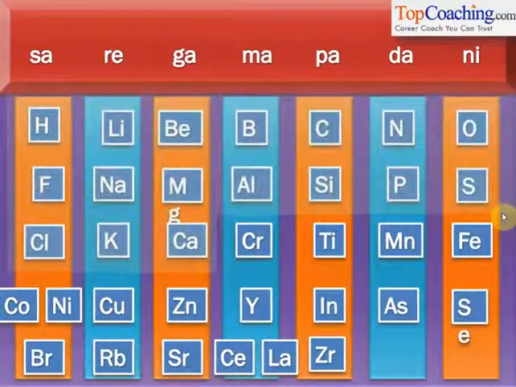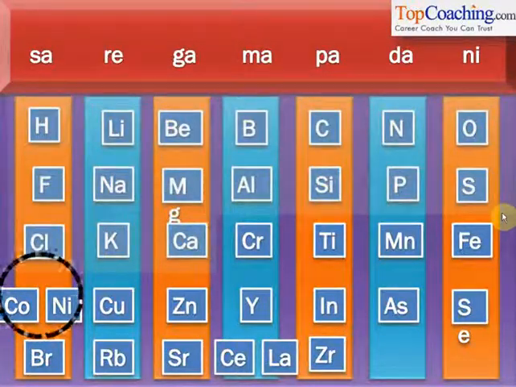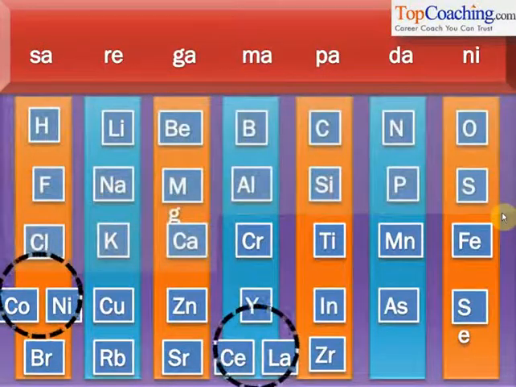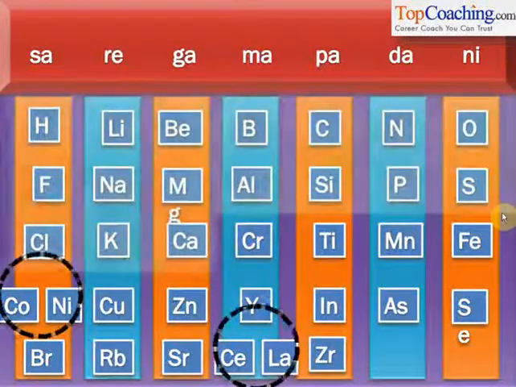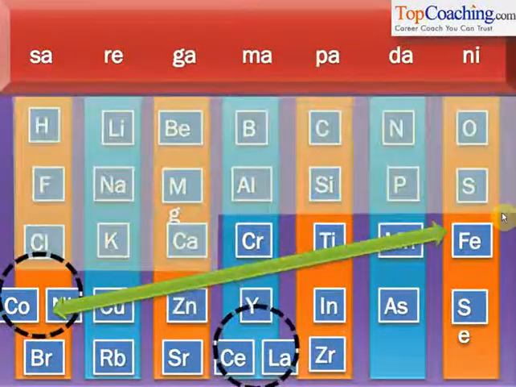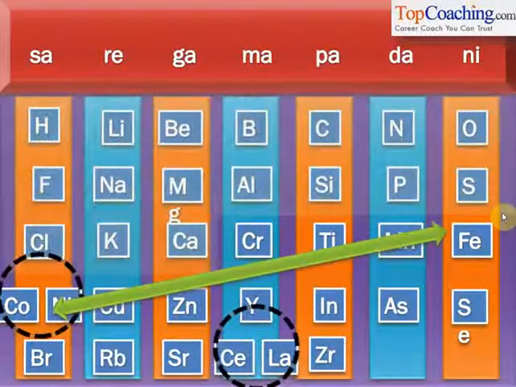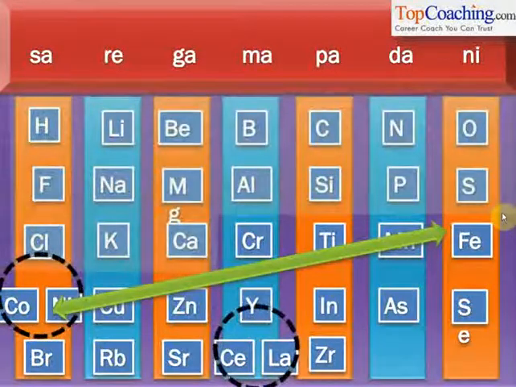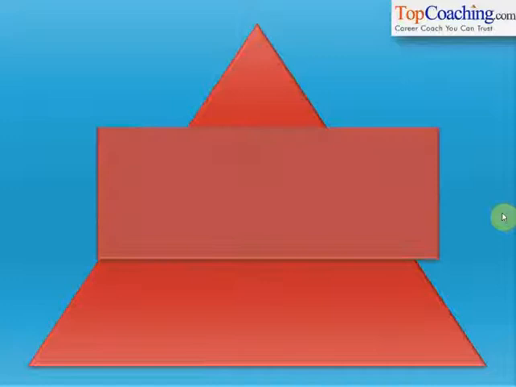The second problem was that Newlands had to sometimes group more than one element in one single spot, so as to make sure that the 8th element followed the properties of the first element. So he could not explain why he had to group 2 elements in one spot. Another problem was that cobalt and iron had similar properties, but they were placed far apart in Newlands' law of octaves. Therefore, we needed yet another periodic table.